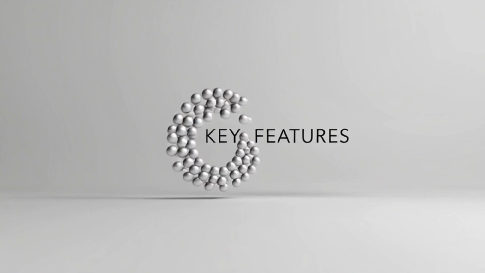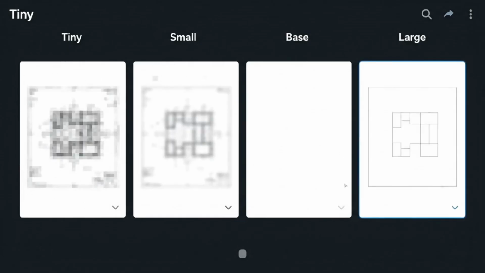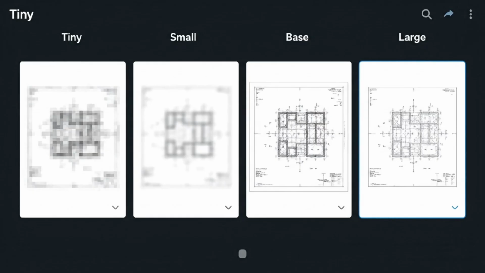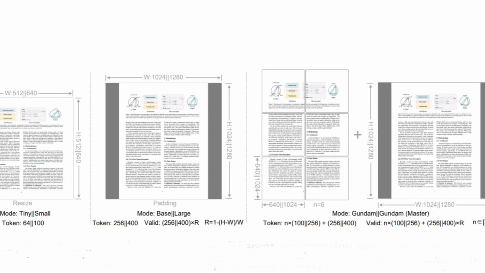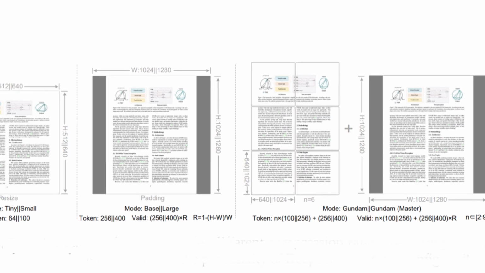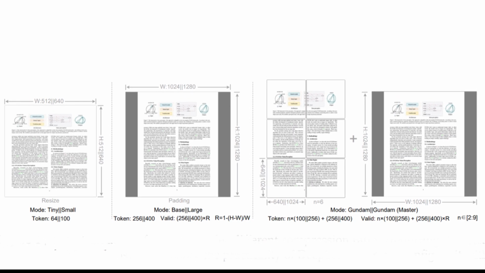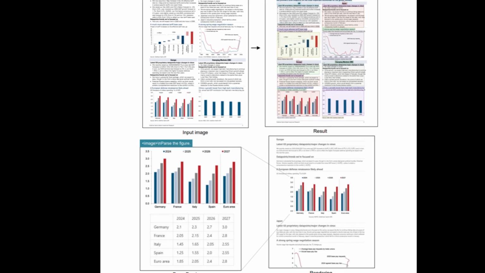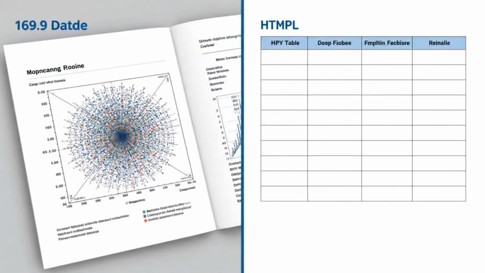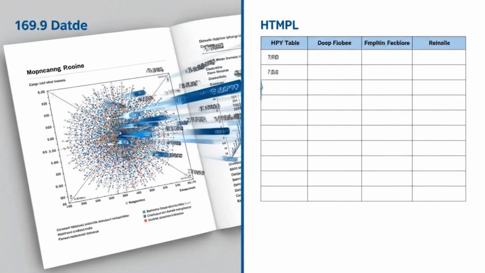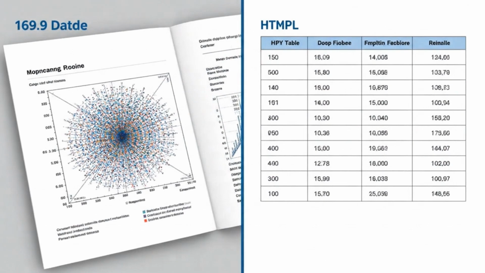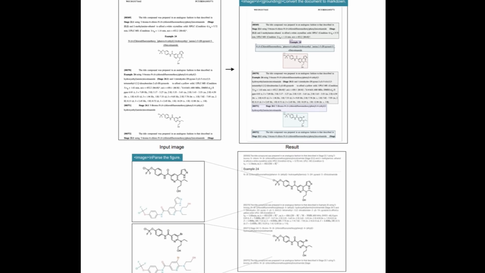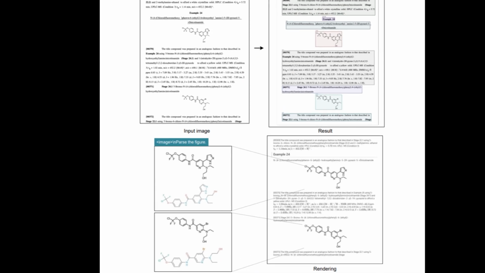Flexible resolution modes give developers fine-grained control, from a hyper-efficient tiny mode using just 64 vision tokens up to a dynamic Gundam mode for ultra-high resolution documents. You control the fidelity to compression trade-off. It also enables deep parsing. Trained on OCR 2.0 data, it goes beyond reading text. It interprets complex visuals, converting charts into structured HTML, chemical formulas into SMILES strings, and even parsing simple geometry. This is true document intelligence.